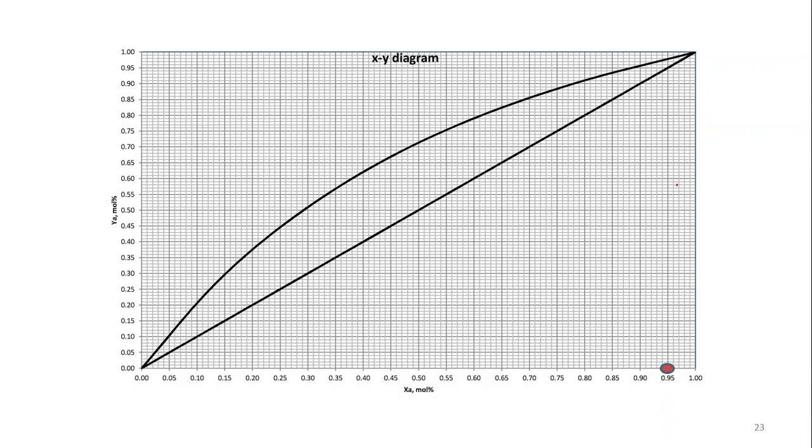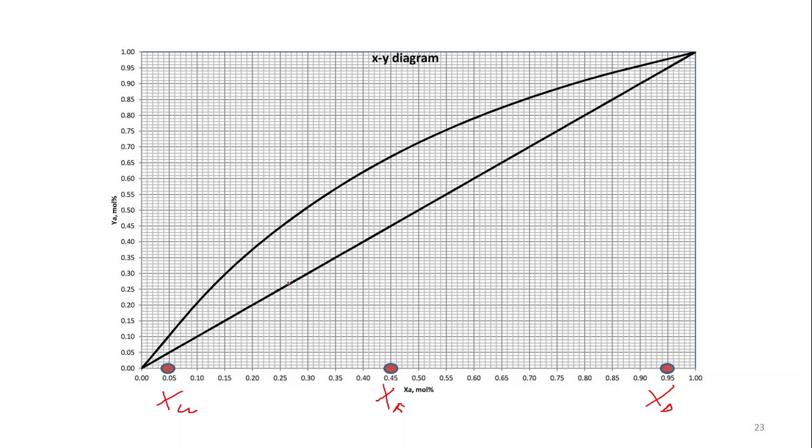So we know XD is 95%, 0.9. Similarly, 0.05 is the XW, that is the amount of A in the bottom. This is the amount of A in the top. Obviously, the top has a higher value. The feed can be 45%. So this is XF.